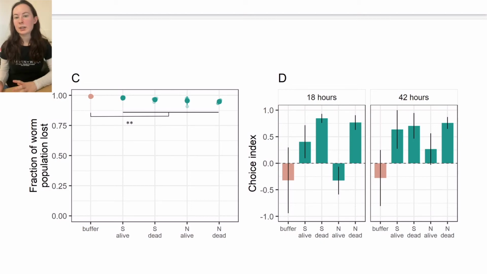In panel D, you can see that in this assay, we got a better sense of any choice that the worms are making between interacting with M. xanthus versus not interacting with M. xanthus. So by 18 hours, the worms tended to prefer interacting with M. xanthus over not when the M. xanthus was dead. And by 42 hours, there seems to be a general trend of them preferring to interact with M. xanthus versus staying on the uninoculated side of the plate. Also, by this point, we still haven't seen any difference necessarily between the swarming M. xanthus and the non-swarming M. xanthus in terms of the way the worms respond to the bacteria.